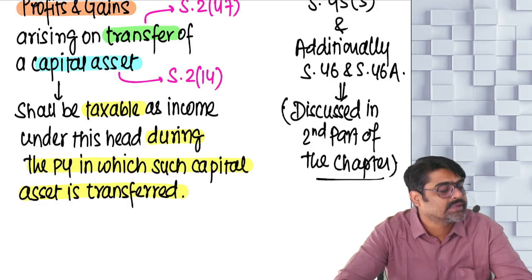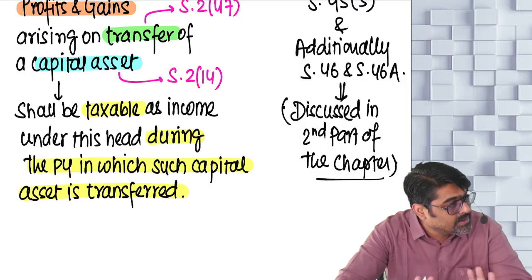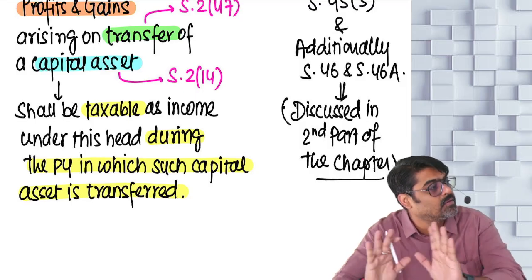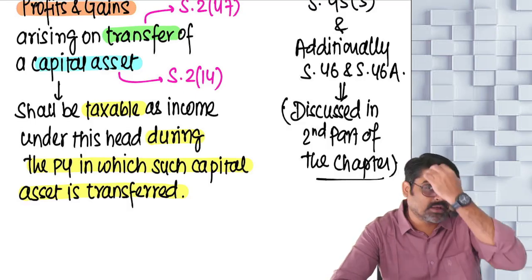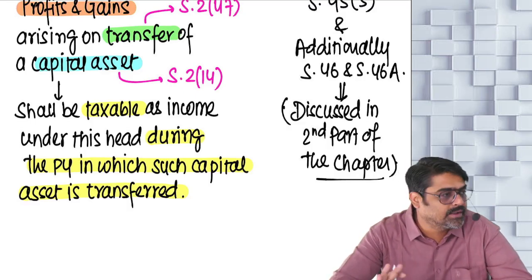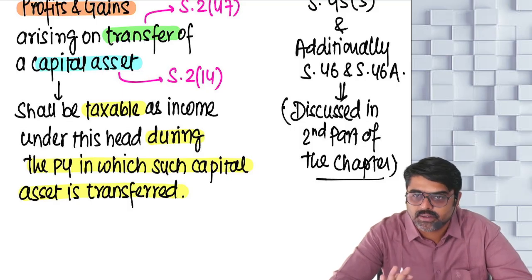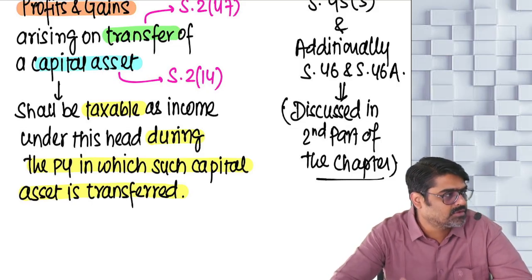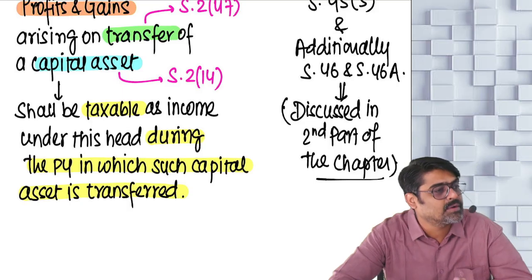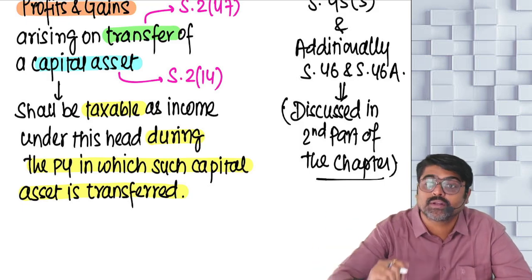Meaning, you have to check in which year the capital asset is transferred. That will be the year in which your capital gain will be taxable. So the year of transfer is the year of taxability. Sometimes, in some situations, the capital gain will not be taxable in the year of transfer. It will be taxable in some other year also. But those situations we are going to do in specific charge.